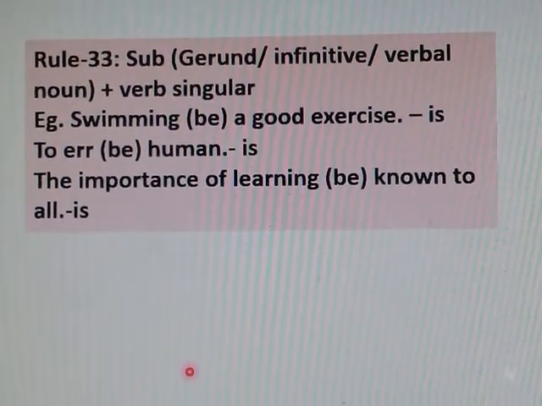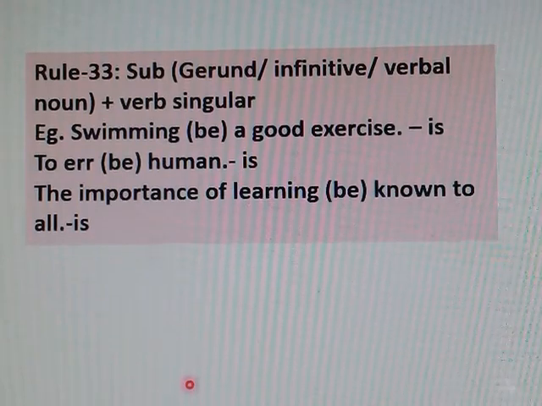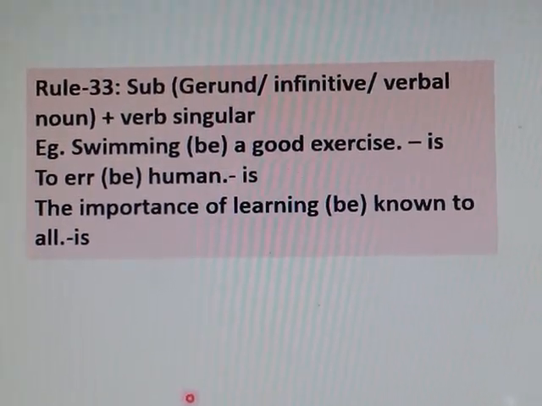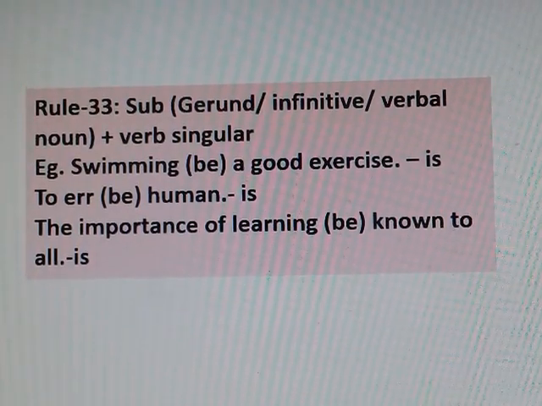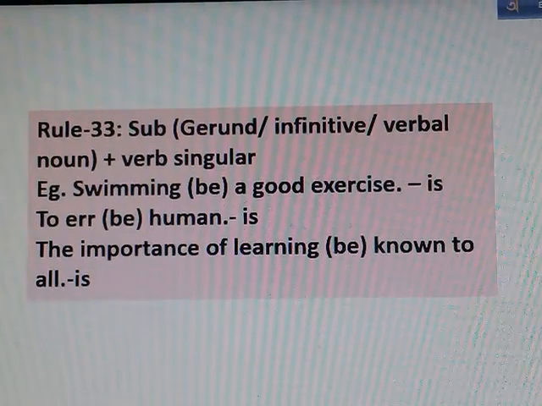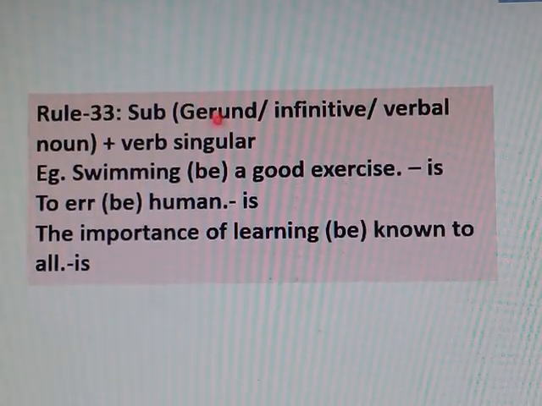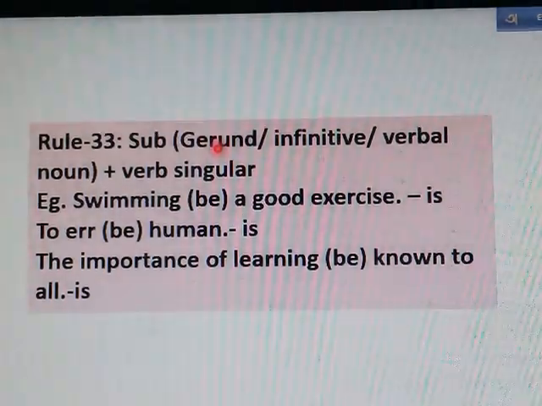Rule number 33, subject gerund, infinitive, verbal noun plus verb singular. That means if the subject is a gerund or infinitive or a verbal noun, the verb will be singular. At first, we have to know what is a gerund.